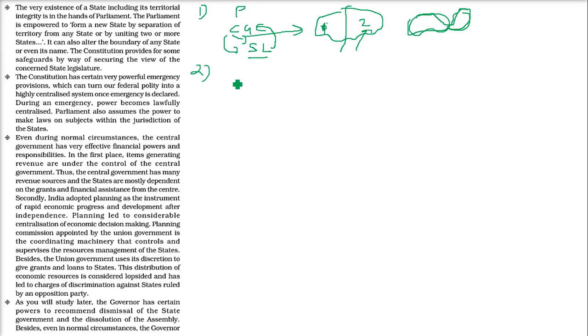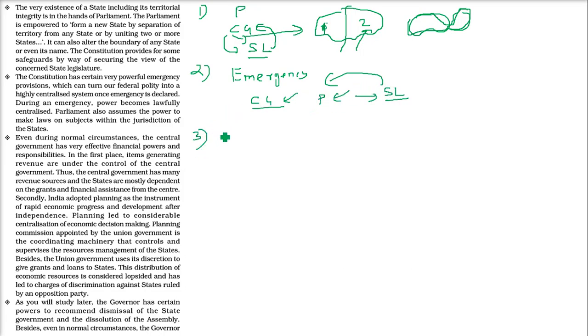The second thing is, in the case of emergency, an apatkal situation, the whole power goes to the federal. It means the central government holds all the power. The power gets centralized in the case of emergency. That is, Parliament has all the power to make laws even on the subjects which are in the state list. So any law can be made on these subjects in case of emergency.